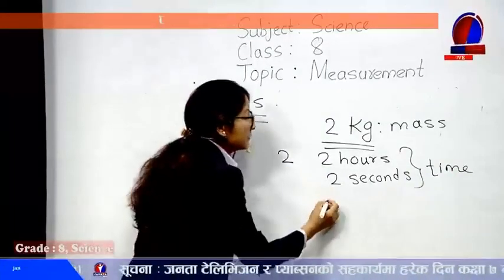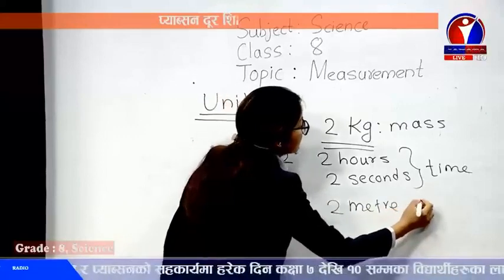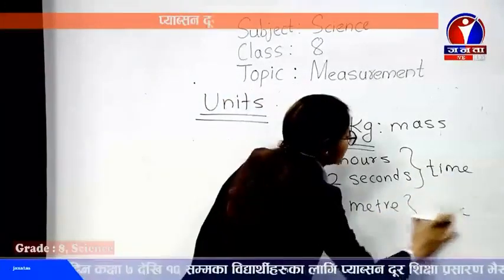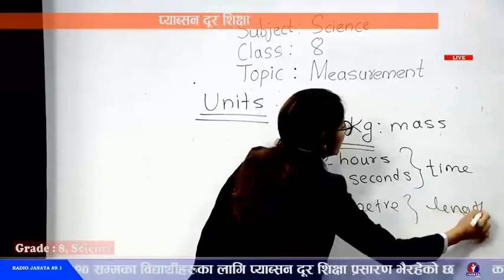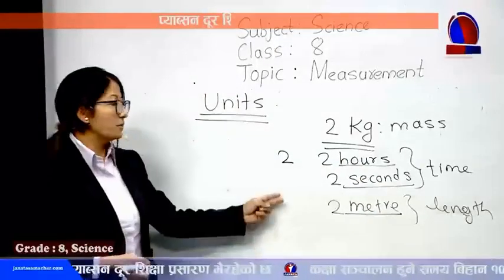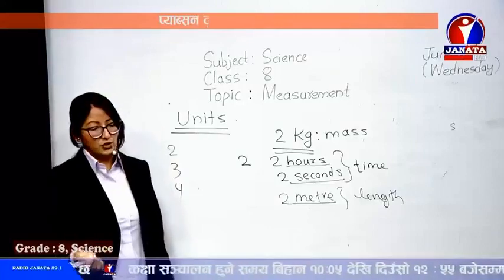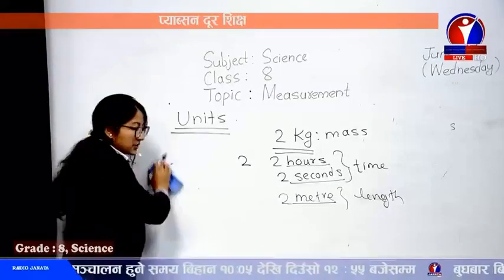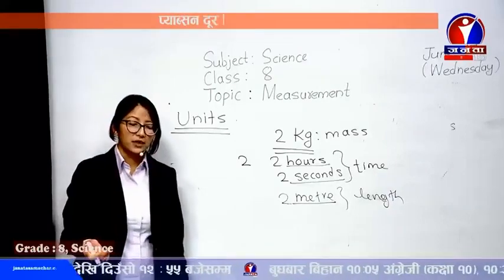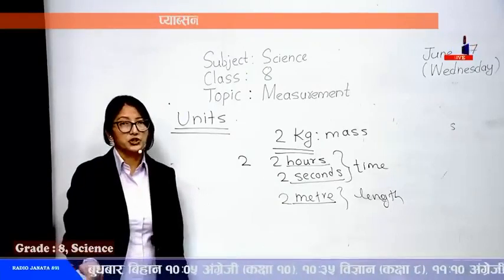If we say 2 meters, it represents length. So these are the units which complete the sense of the number. If I say only 2, 3, 4, it gives no sense at all. So this is unit. The unit is a standard quantity in terms of which the other physical quantities can be measured.